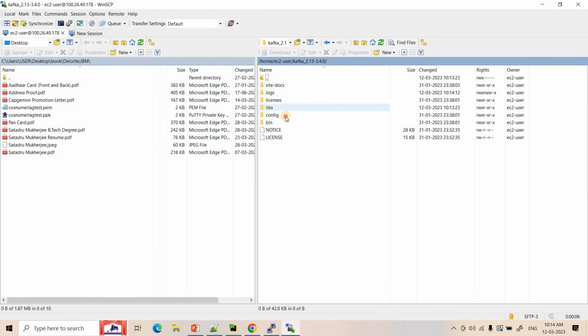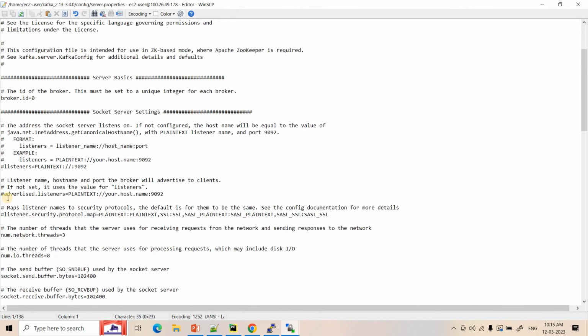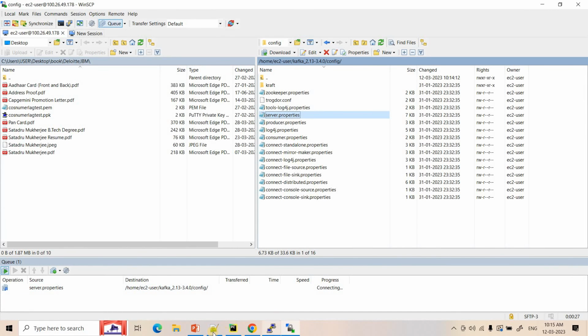Here I can go to the Kafka folder. Within that, config is there. Within that, server.properties is there. I will change the server properties a little bit. So here if you see, advertised listener is there, that one. Instead of your hostname, I will put the current EC2 instance public IP and close this one. Okay, that is done.